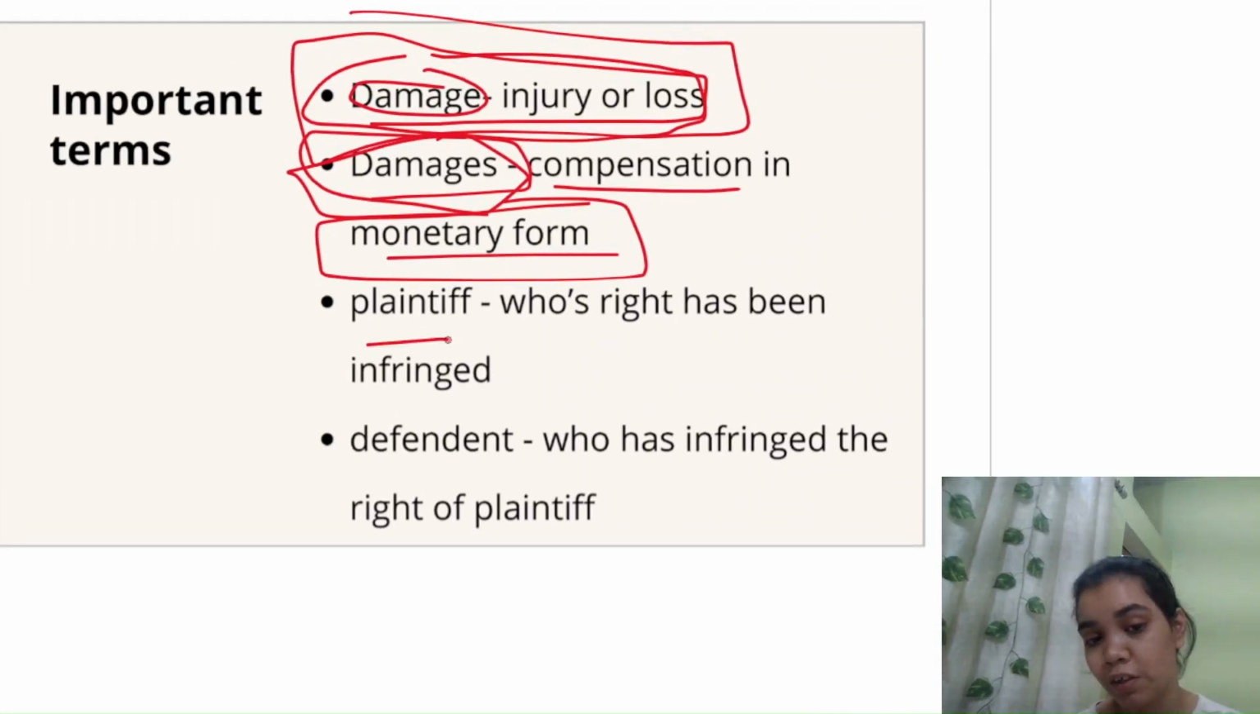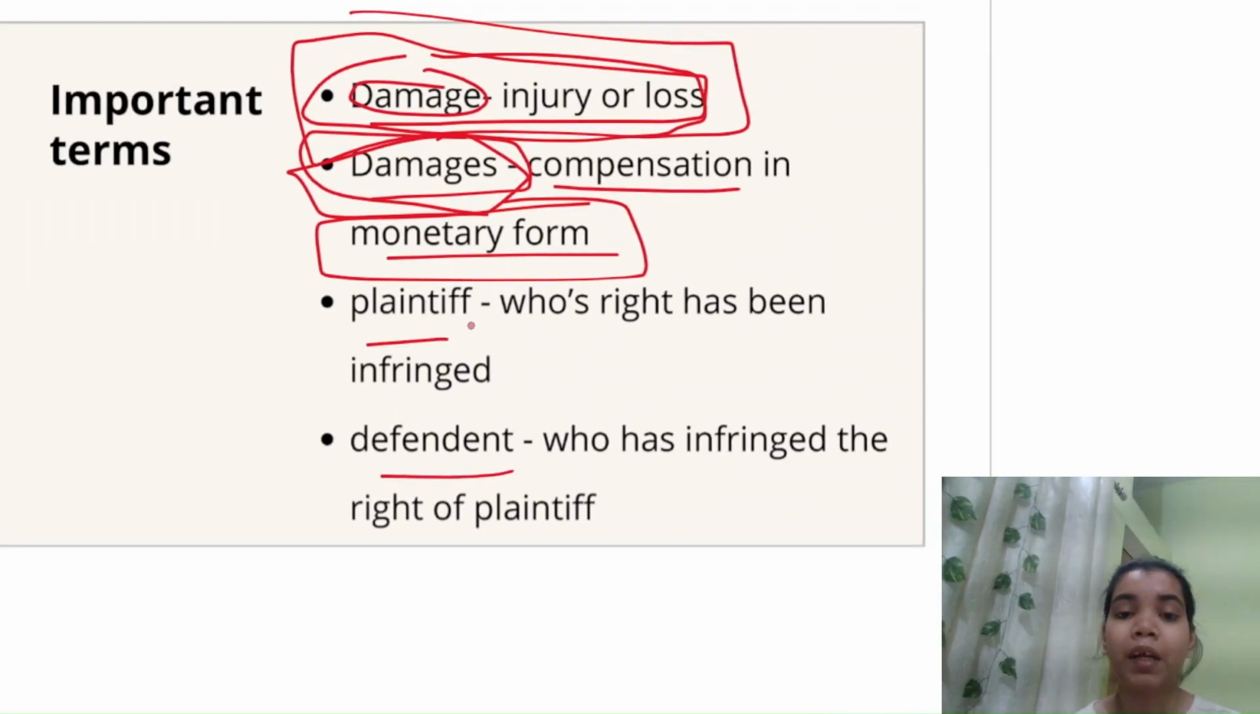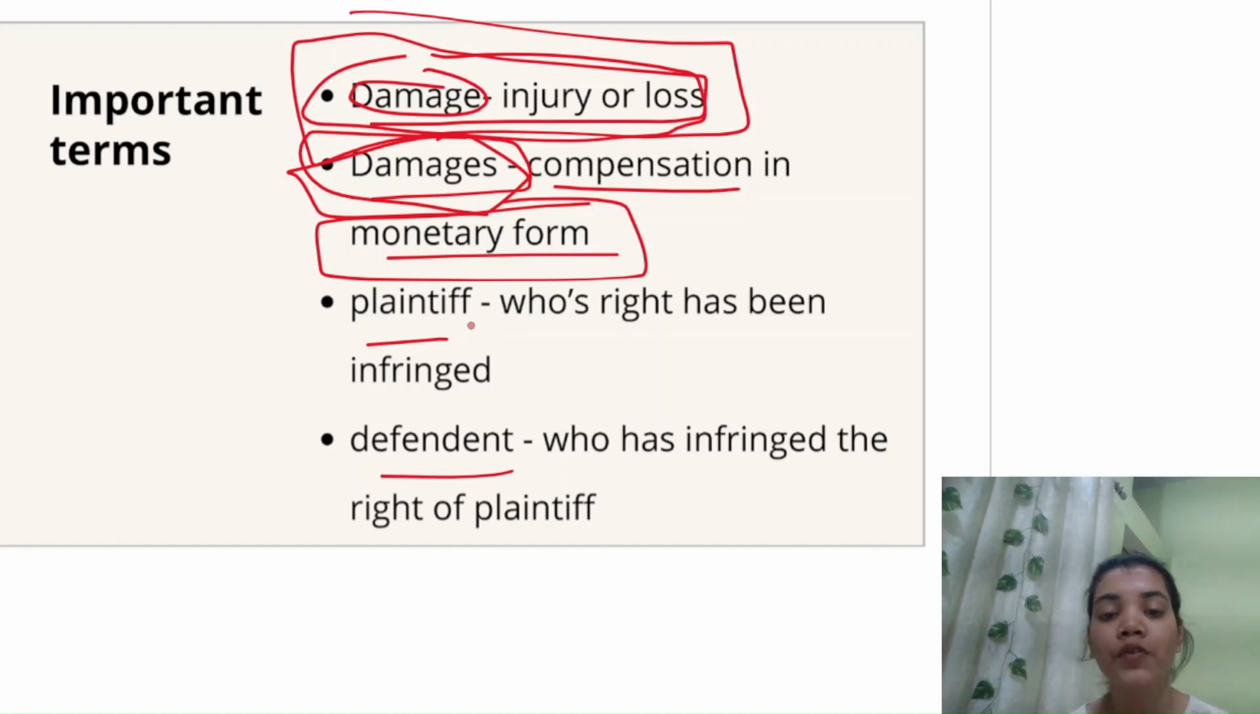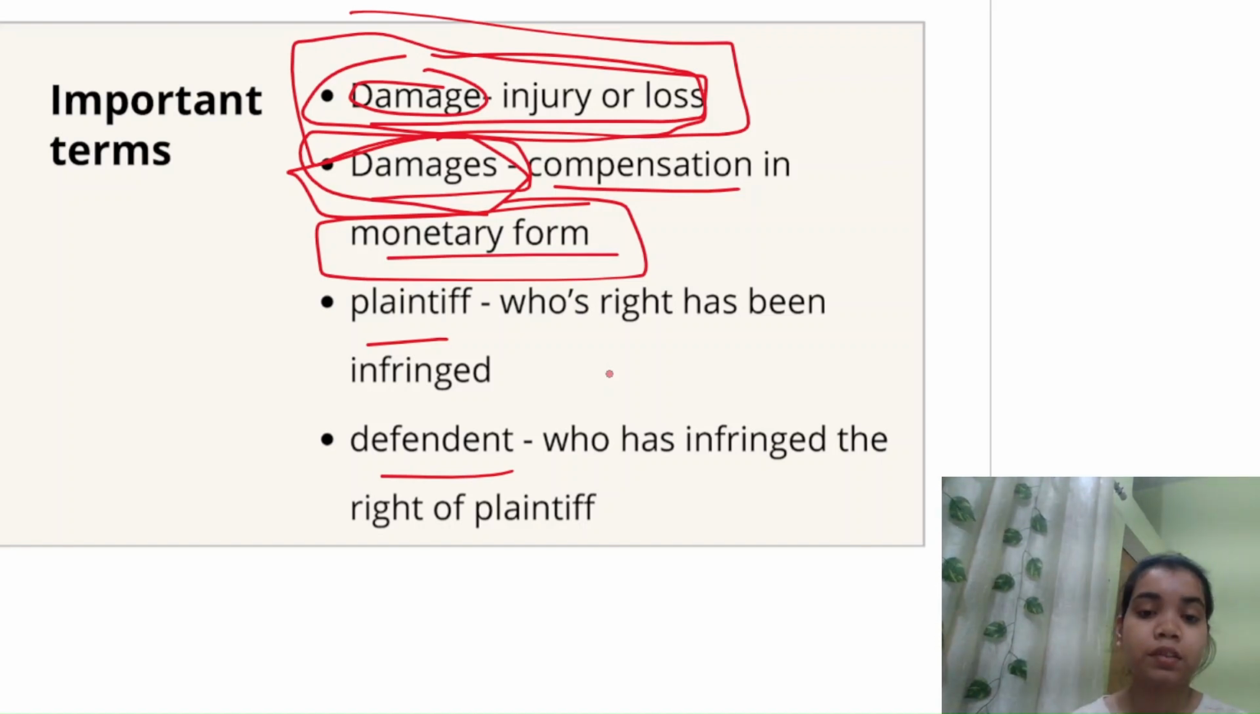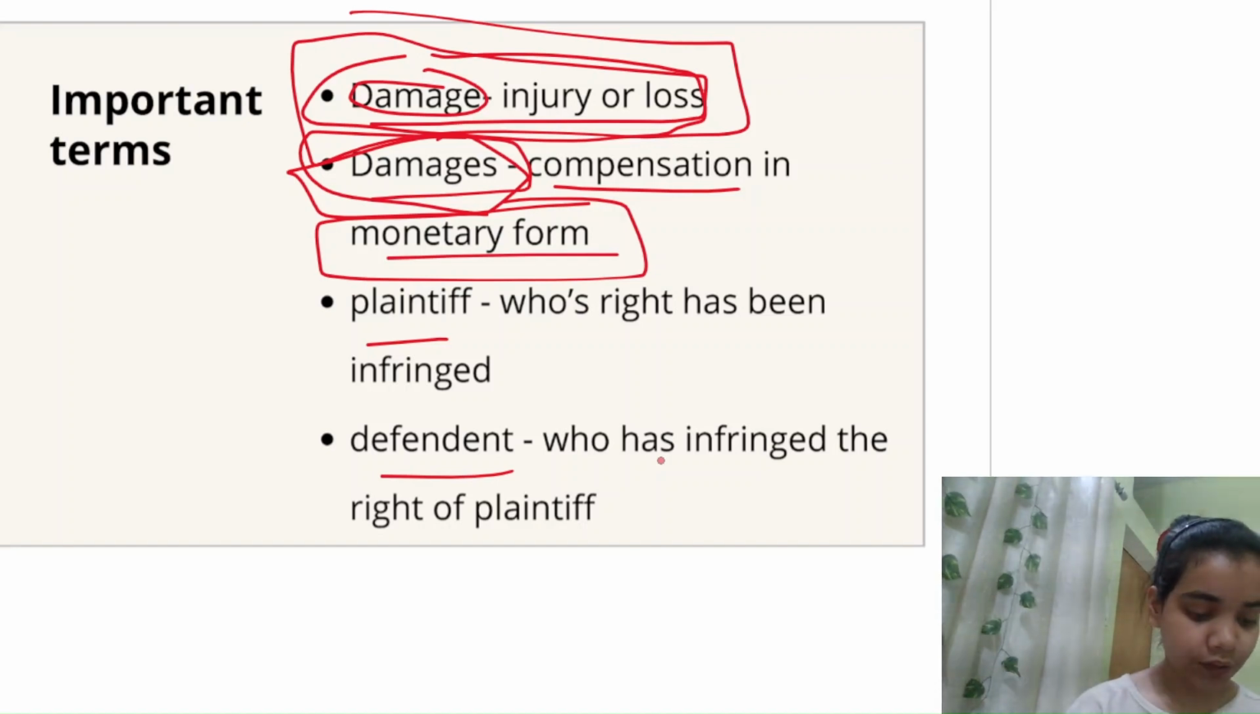And again, this plaintiff and defendant, you all need to know, plaintiff is the word used in legal language for the person whose right has been violated, has been infringed, and defendant is the person who has infringed the right of the plaintiff. So suppose मैंने आपका एक्सीडेंट कर दिया, तो suppose A ने B का एक्सीडेंट कर दिया, so B is the plaintiff whose right has been infringed, जिसको loss हुआ है, जिसकी legal right violate हुई है, and A the person is the defendant जिसने plaintiff की right infringe की है, जिसने loss पहुंचाया है, so that is defendant.